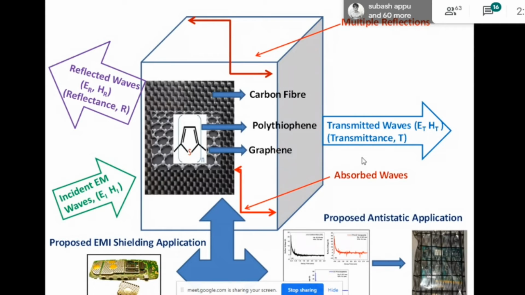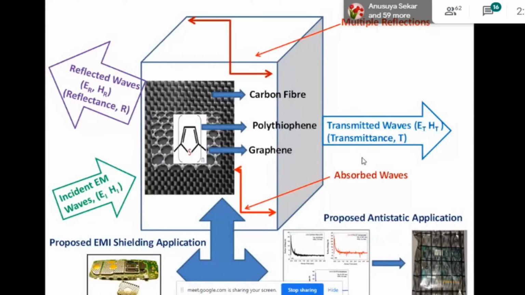And regarding the composition, we can conclude that our composite material is composed of three different elements: carbon fiber, polythiophene, graphene. That is clearly confirmed by the FESEM image. I already showed you that the diameter of the filaments increases in order whenever one element is attached to another element. We are making the composite structure.